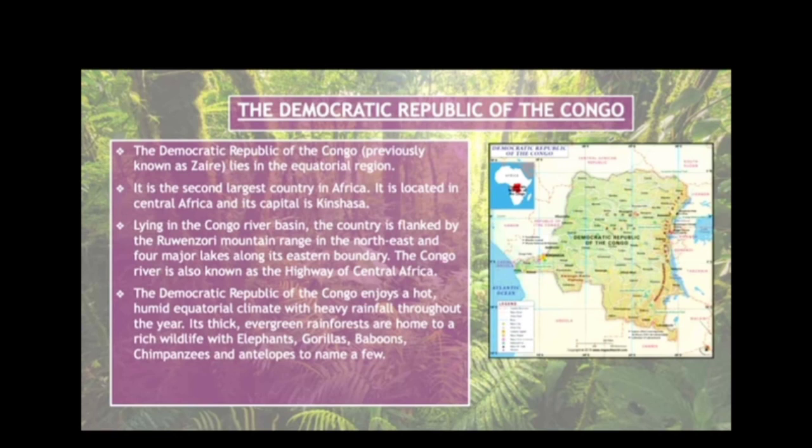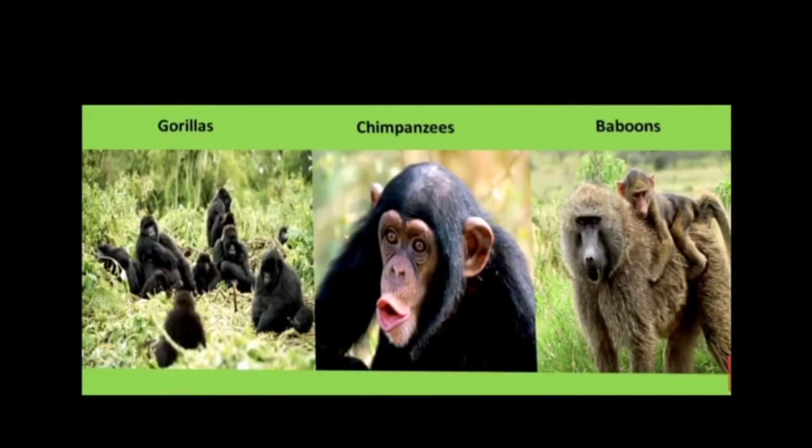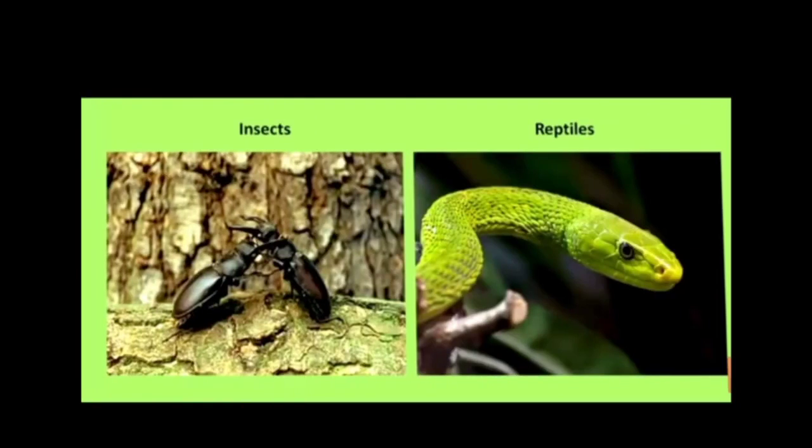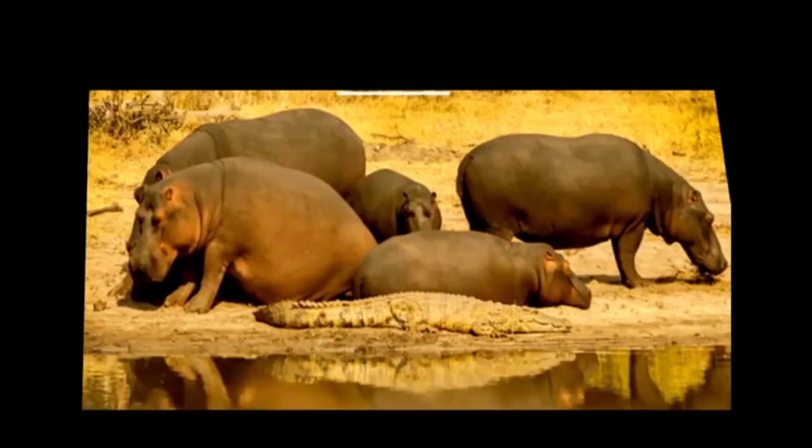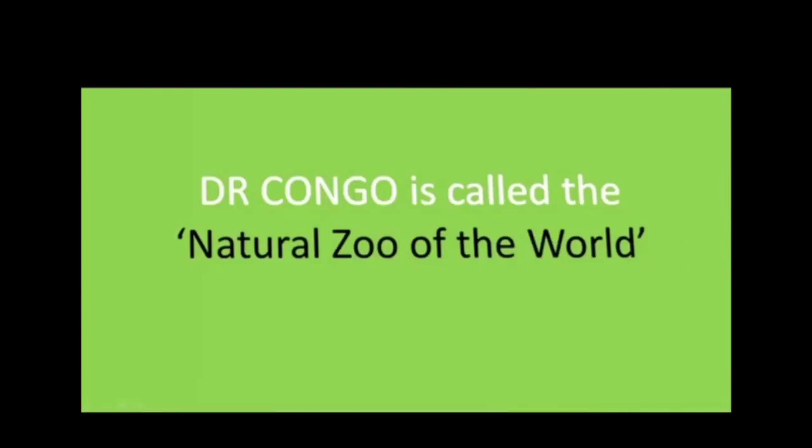The Democratic Republic of Congo enjoys a humid equatorial climate and heavy rainfall throughout the year. And because of this, there are lots of animals found like gorillas, chimpanzees, baboons, insects, reptiles, hippopotamus.